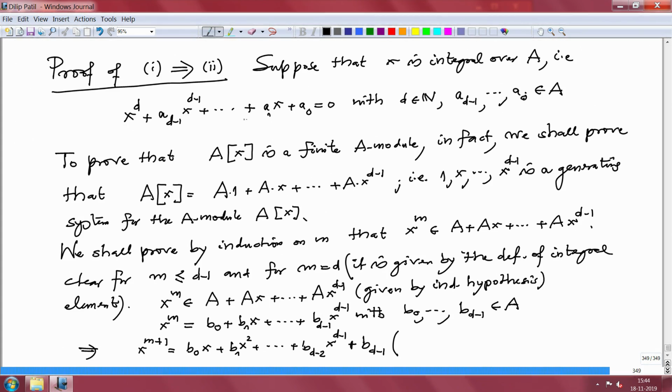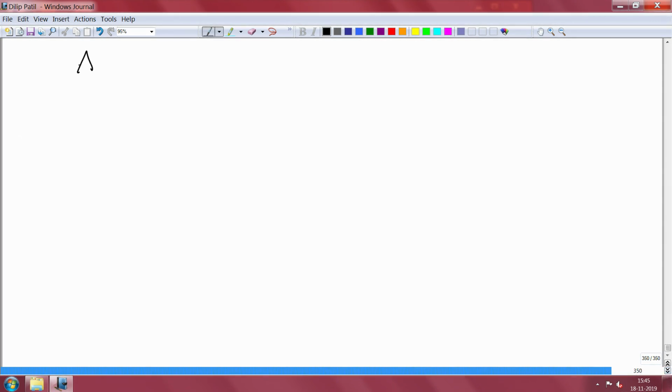From this integral equation, I will substitute x^d, that will be minus a_0 minus a_1 x, etc., minus a_{d-1} x^{d-1}, and now rewrite this equation as a combination of 1, x, x^2, up to x^{d-1}. So then this will belong to where we wanted, A + Ax + ... + Ax^{d-1}.